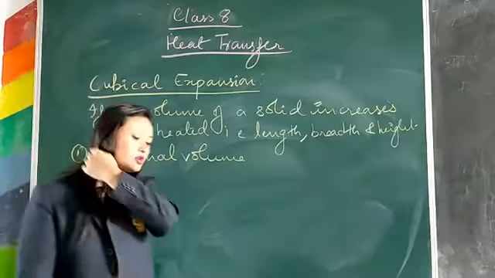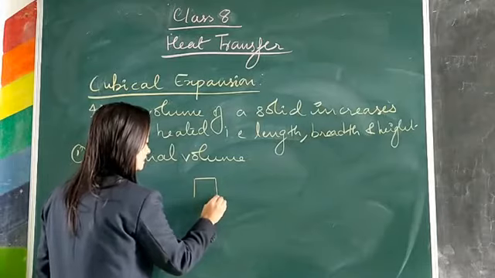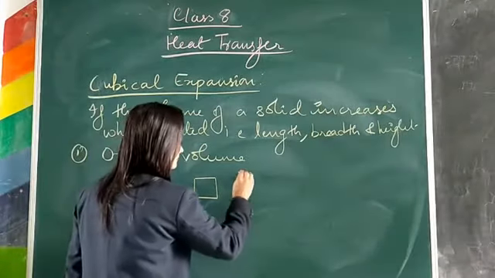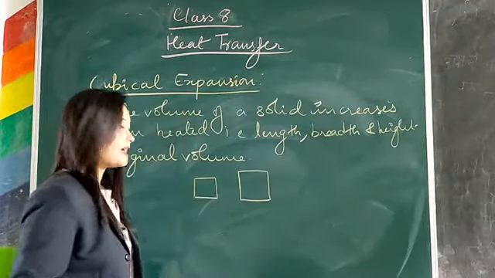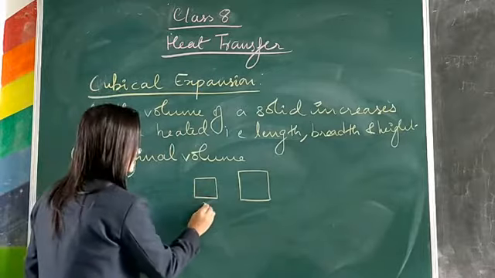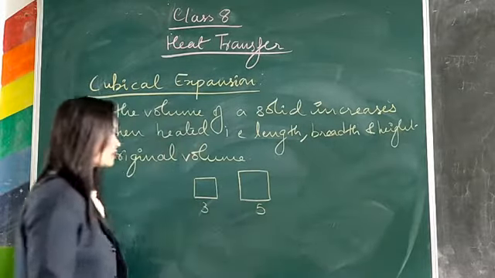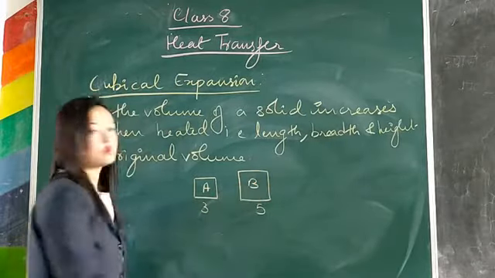So, if we compare two substances, and if the original volume of A is 3 units and B has 5 units, you can see from the side itself, which one has more volume?